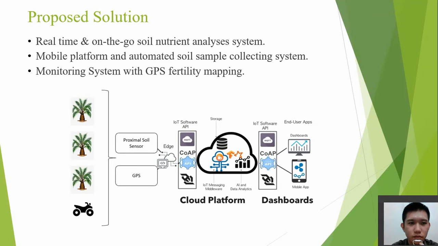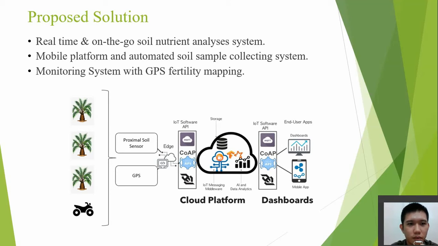The proposed solution for the problem statement of this project is the real-time and on-the-go soil nutrient analysis system. The real-time and on-the-go soil nutrient analysis system is able to help the farmer analyze the concentration of the soil nutrient in the field in real time, and the result of the analysis can be obtained within 1 day.